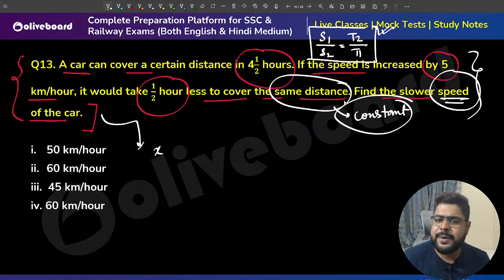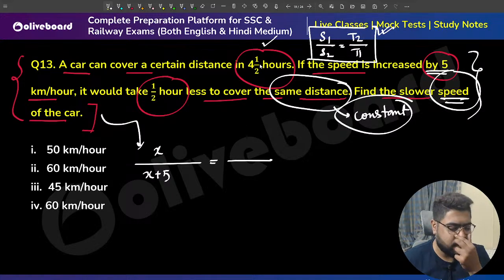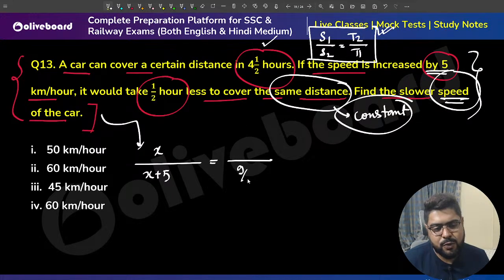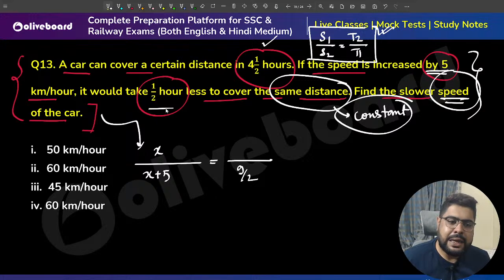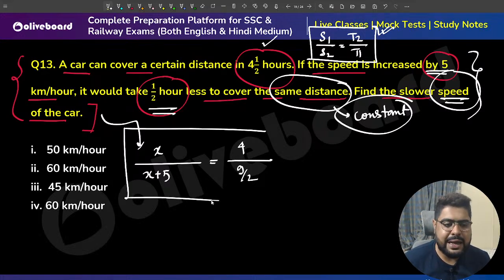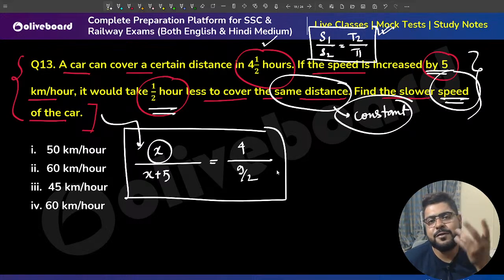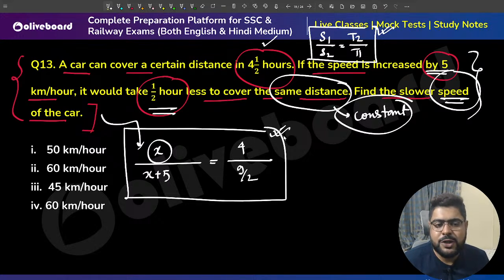Sir, first speed I do not know, X. Second speed, increased by 5 km per hour, meaning X plus 5. Now time, this is 4 whole 1 by 2, meaning 9 by 2 hours. Now second time, half an hour less, meaning 4 hours. You see, they are asking the value of the slower speed, meaning the value of X. It is much better to figure it out this way, because I can find it directly.